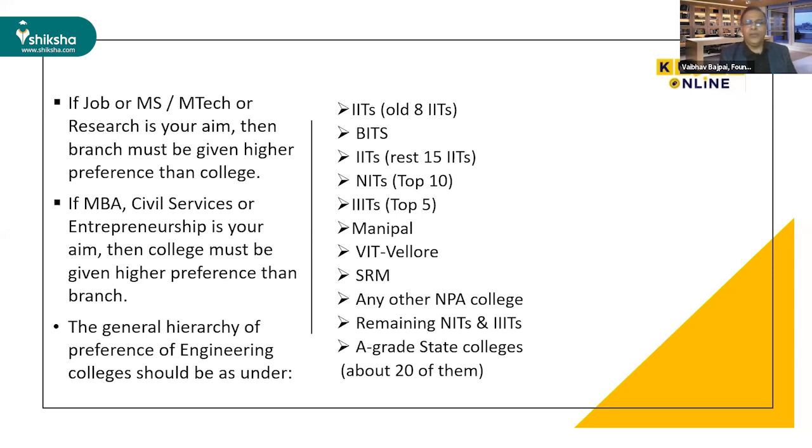If you want to pursue a job or MS, MTech or research, then branch must be given higher preference than college. Suppose you are getting a rank in BITS Pilani, and at the same time you got a rank in IIT, but in IIT you are getting IIT Guwahati with some lower branch, and BITS Pilani computer science. So I would say that you go for BITS Pilani because that will give you more advantage as compared to IIT Guwahati.